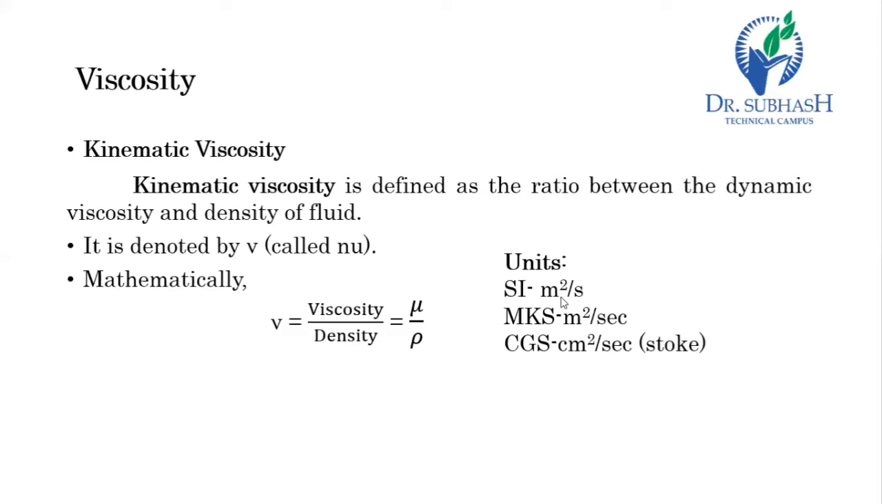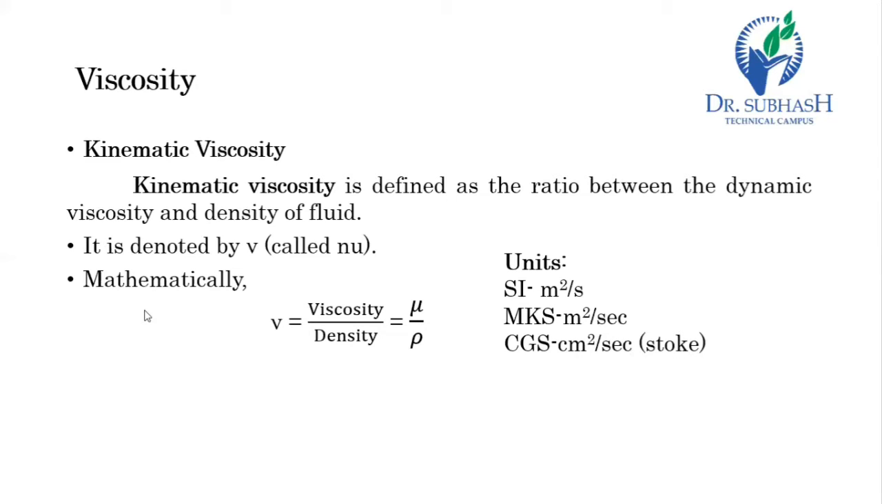In SI unit it is meter square per second, in MKS it is meter square per second, in CGS unit it is cm square per second, which is also called a Stoke. But this is a very big unit. So in most cases or practical applications, the kinematic viscosity is measured in Stoke or centistokes.